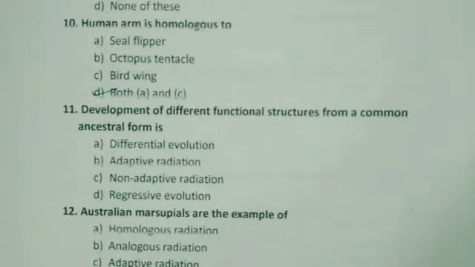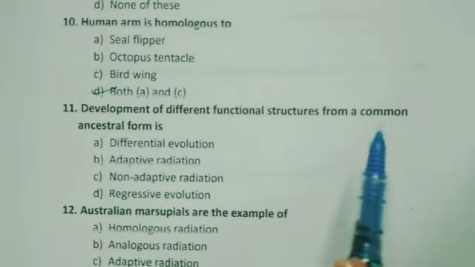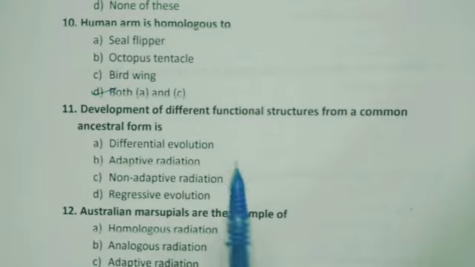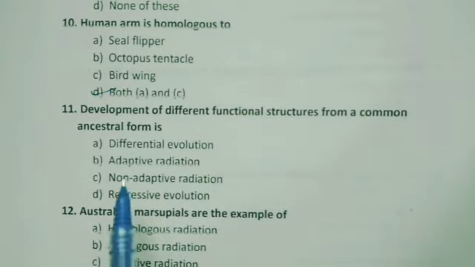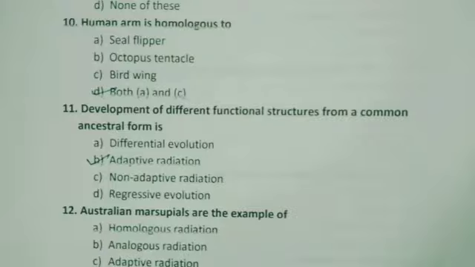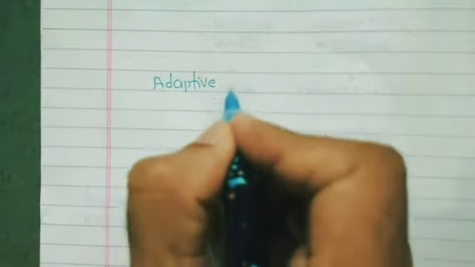11th one, development of different functional structure from a common ancestral form, is differential evolution, adaptive radiation, non-adaptive radiation, regressive evolution. Adaptive radiation. Adaptive radiation, let us study something about adaptive radiation.